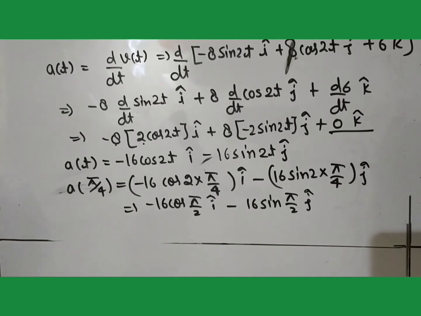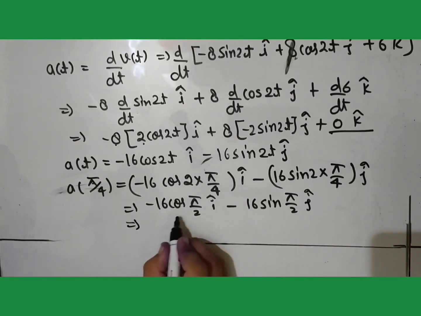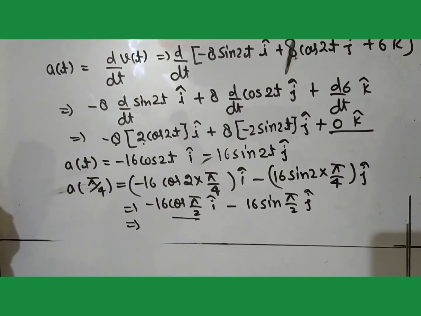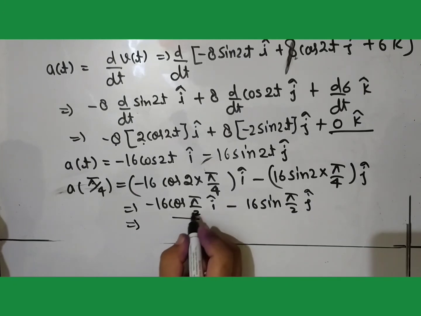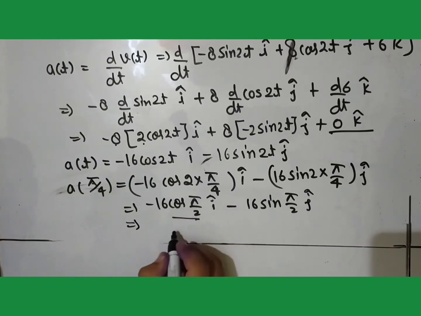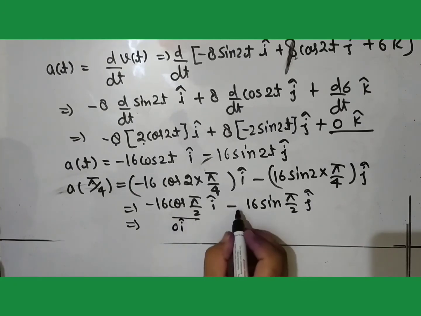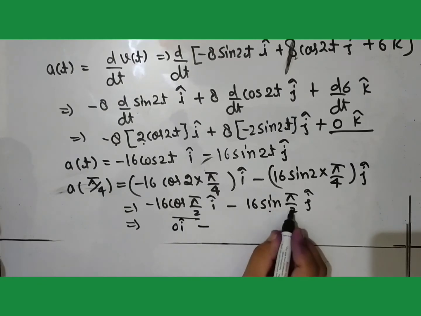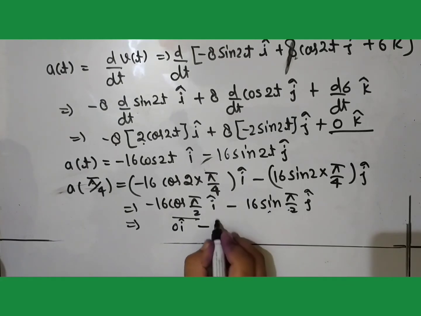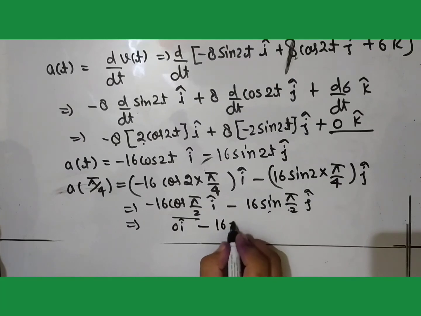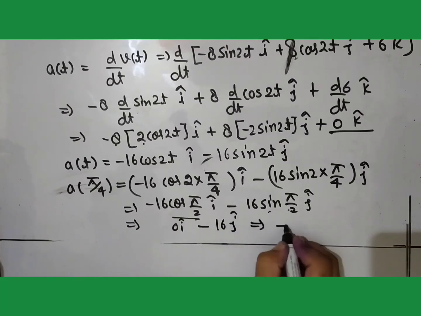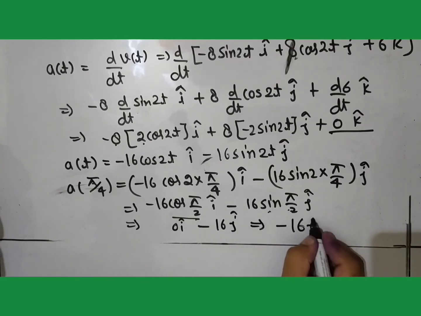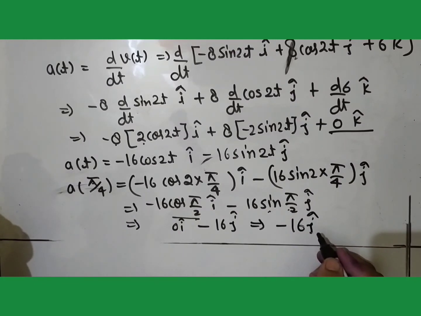Cos pi by 2, cos 90, is 0, so this whole term will become 0. So 0 i cap minus 16 sin pi by 2, which is 1, j cap. So we can write it as minus 16 j cap.